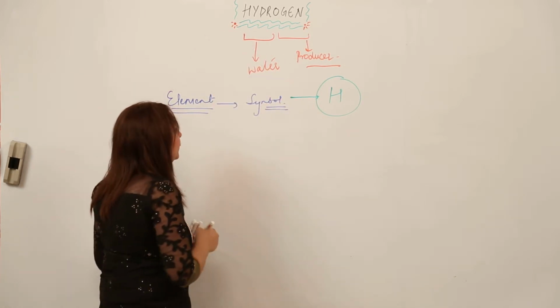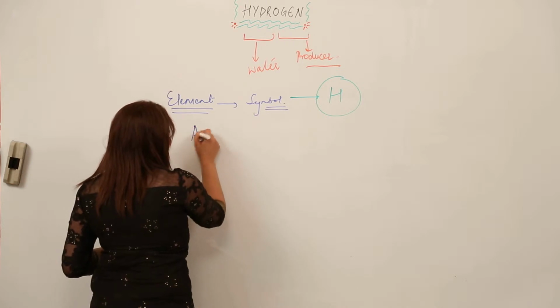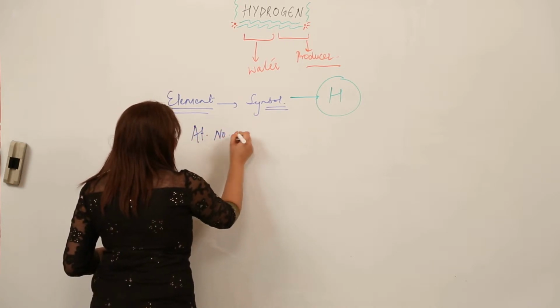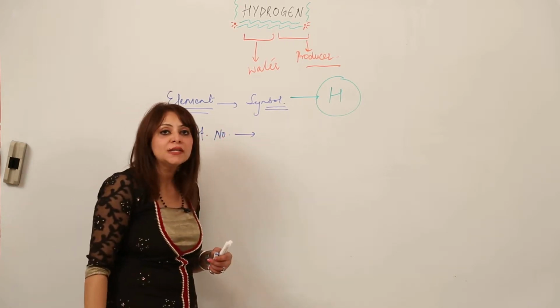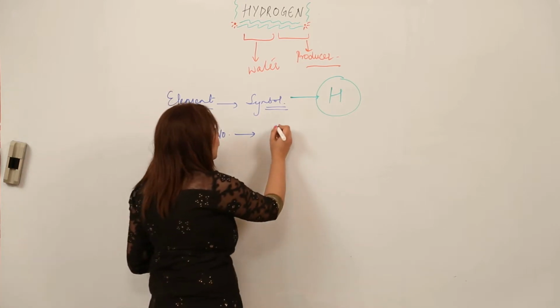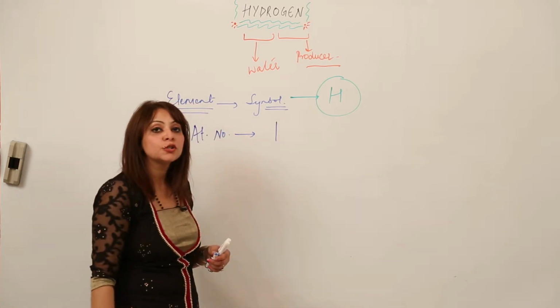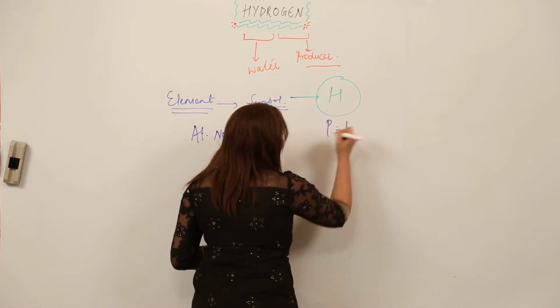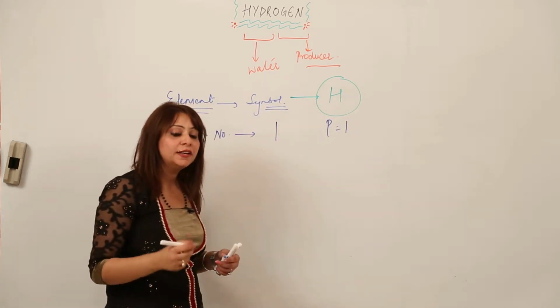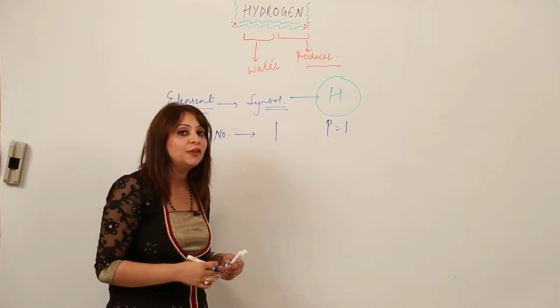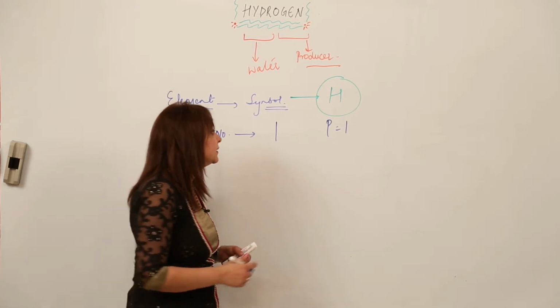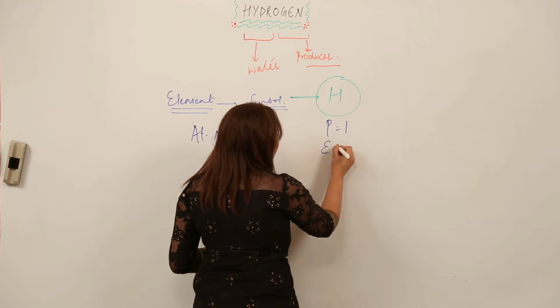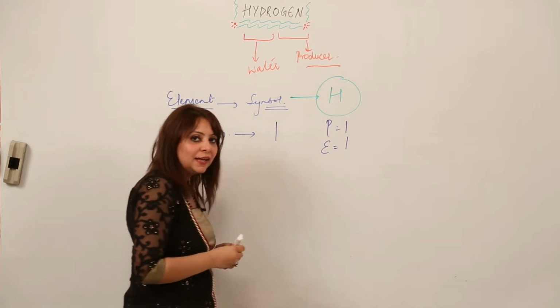And now talking about the atomic number. What is the atomic number? It shows how many protons an atom has. Hydrogen has only one proton, so its atomic number is 1. That means it comprises 1 proton, right? And as we know, the number of protons is always equal to the number of electrons, the negative charge in an atom. That means the electron is also 1, right?